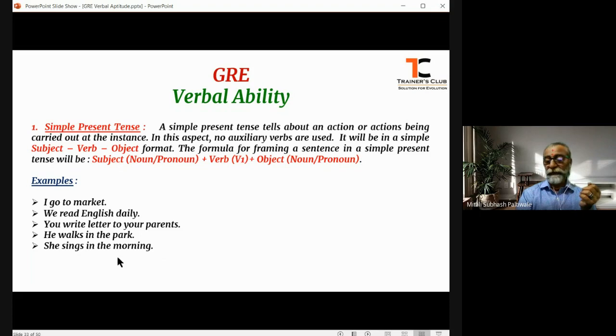In the same way, he walks in the park. She sings in the morning. Again, morning is a time frame. What is being mentioned here is the time frame. When this morning time frame is being shown, it acts as an object here, which is connected with the preposition "in". She is connected to the object, that is the time frame, that is morning, with the preposition "in". Right?